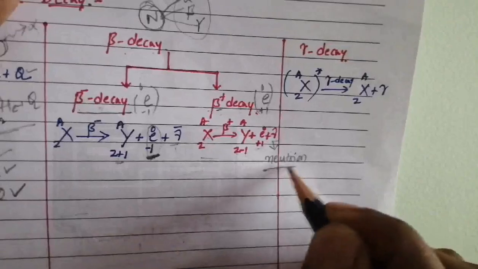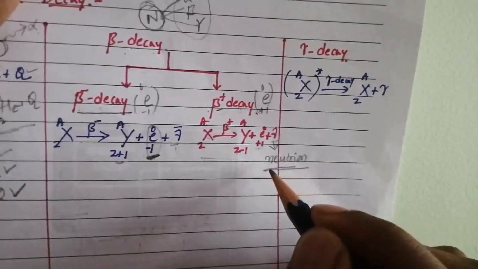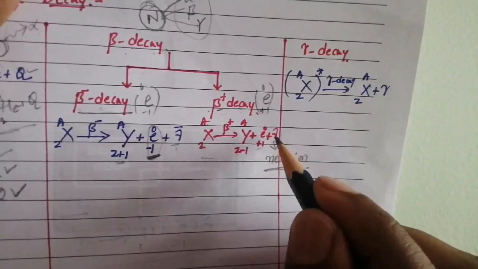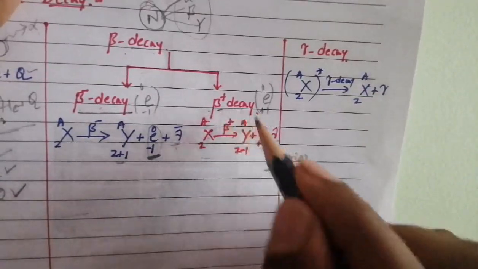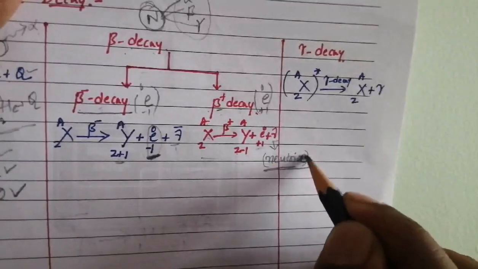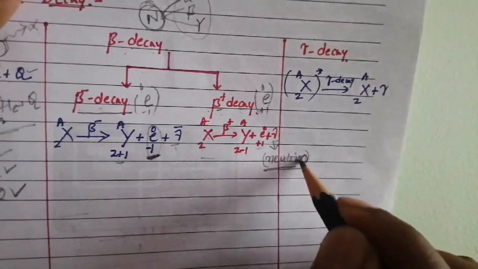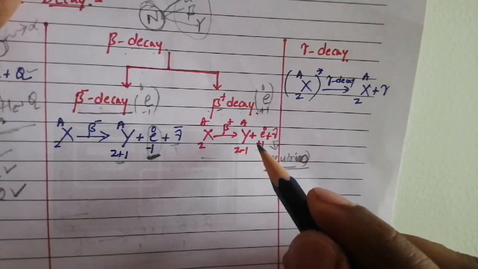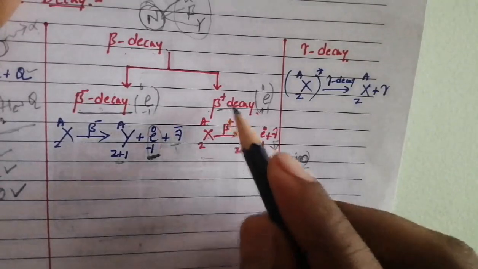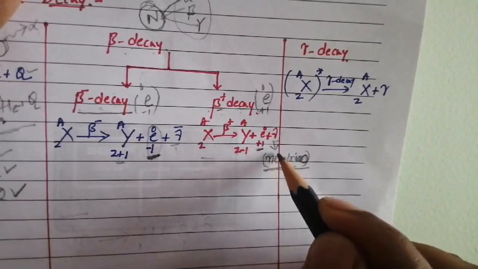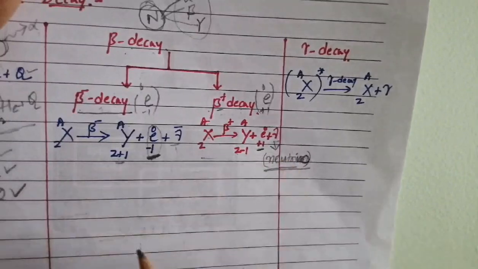In the examination, the question may be like this: name the elementary particle which is emitted during beta plus decay. That elementary particle is the neutrino. And if asked to name the particle emitted during beta plus decay, that is the positron.